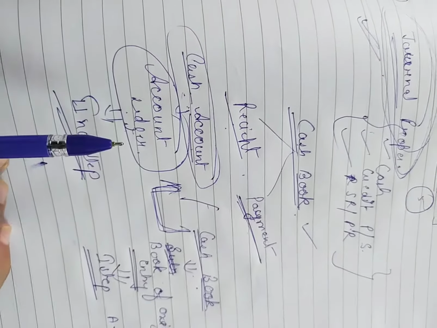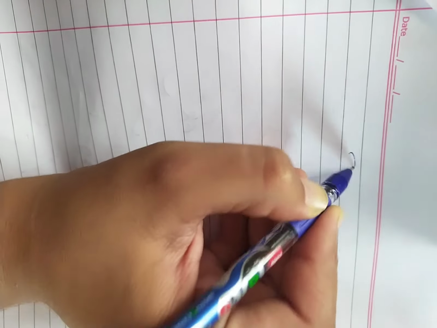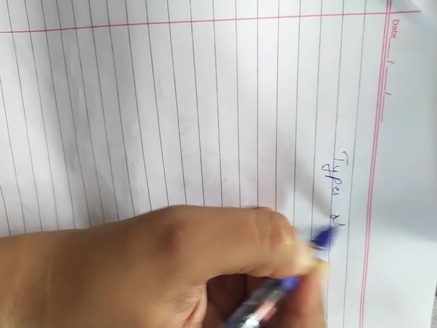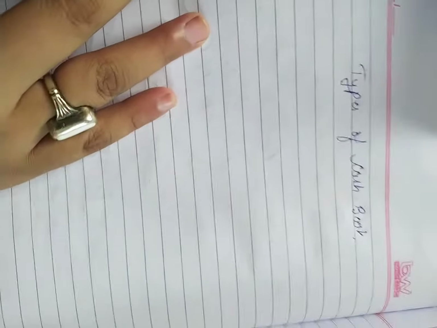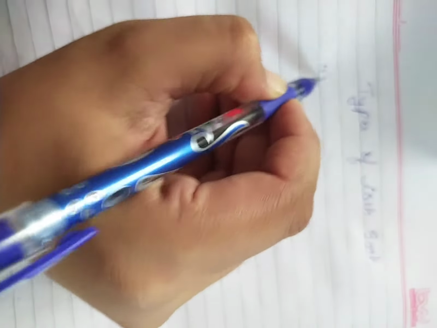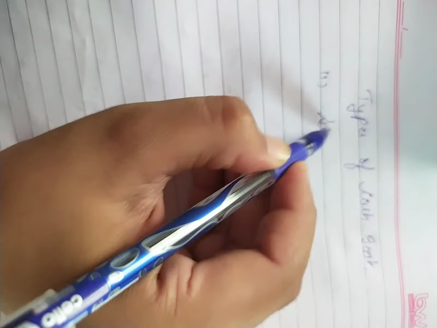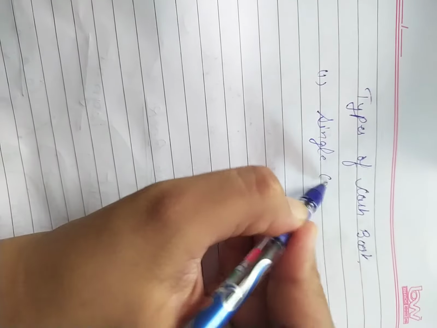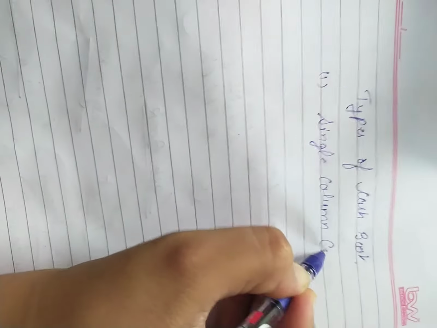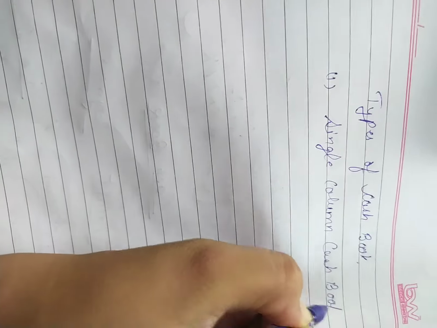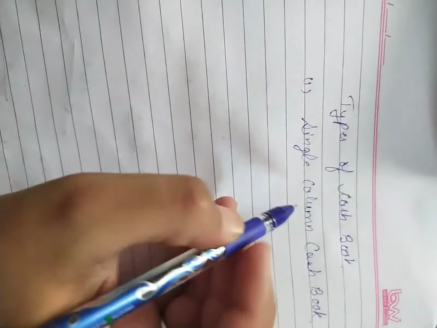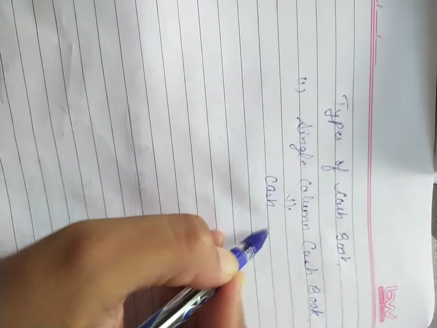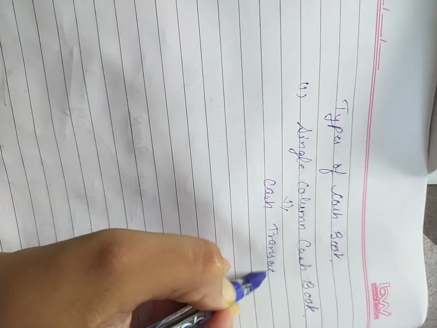Okay, so students, now come to the next step, that is types of cash book. Okay, so we are studying the types of cash book. So the first is single column cash book. Okay, single column, or we can say one column cash book, for recording only the cash transactions. Okay, this is the single column cash book.